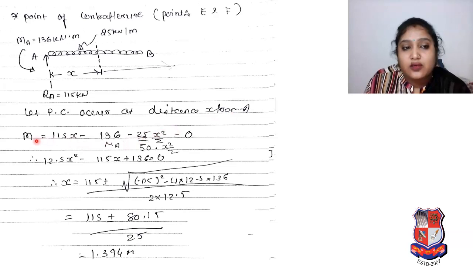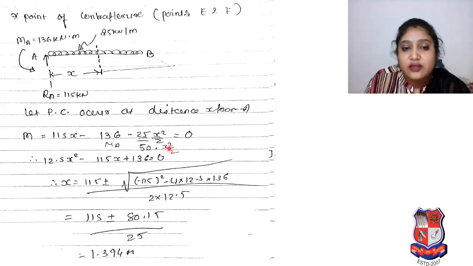So what will be the moment? 115x minus 136, the moment at A, minus 25x square by 2 is equal to 0. Here you don't consider the 50 and x square by 2.